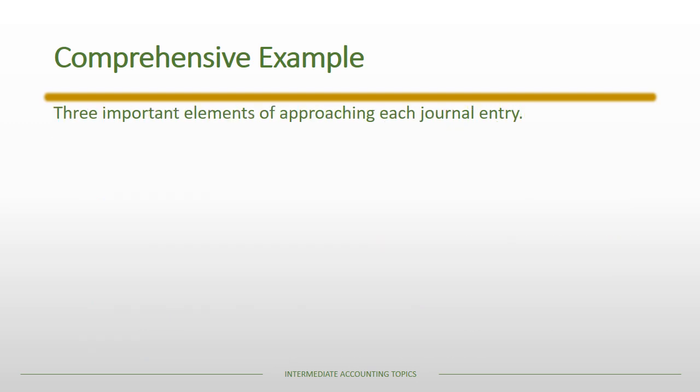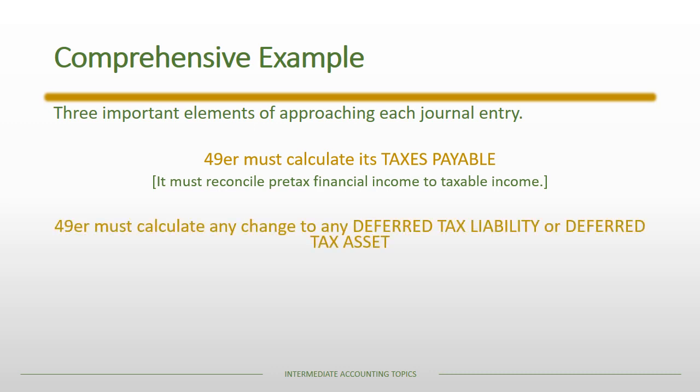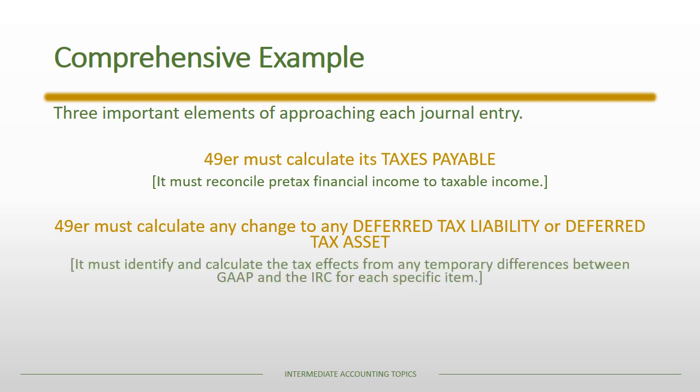All right, again, just as we had always done, there are 3 things we need to do. First of all, we do need to calculate our taxes payable, and to do that, we reconcile pre-tax financial income to taxable income. Then we calculate any changes to deferred tax liabilities or deferred tax assets. Again, we have to calculate any temporary differences between GAAP and the Internal Revenue Code for each specific item. So in this case, the equipment and the receivables will each have different things going on.